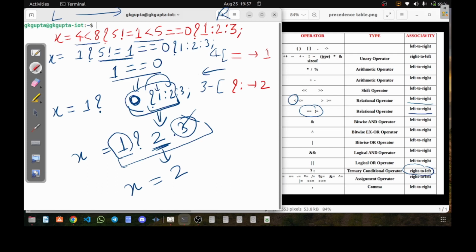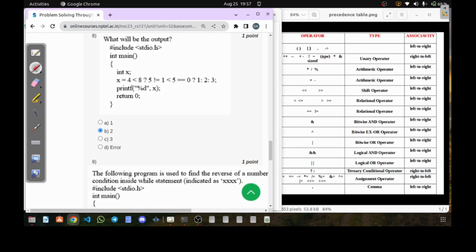Means the value of x is what? 2 here. So I hope you have understood how I have executed all the 4 operators present here, and finally I am getting the answer of x as 2. Okay, now let's go back to the question. If you look at the question, we had taken the answer B as the correct answer, so the answer 2 is correct. I hope you have understood it. It was really a nice question. I'll recommend rerunning the video part for question number 8 and checking out the answer, or revising how I have explained it and how important precedence and associativity are.